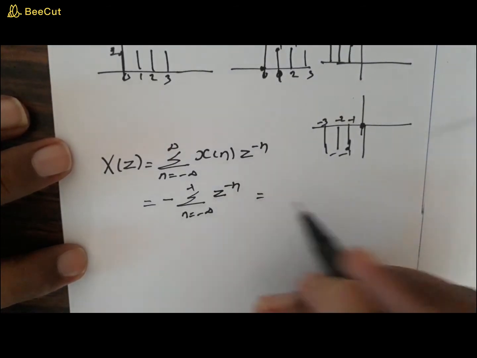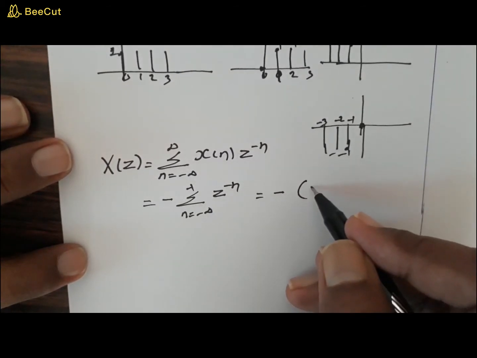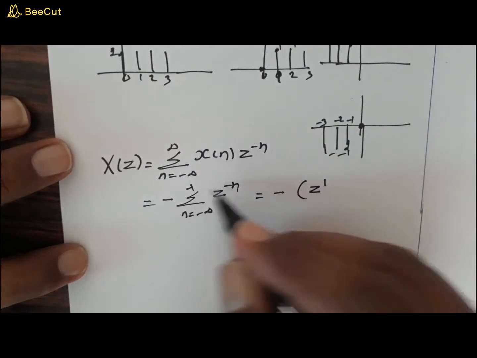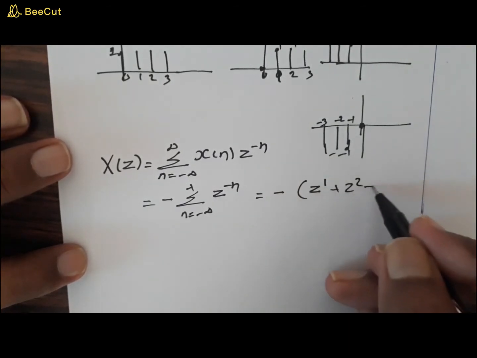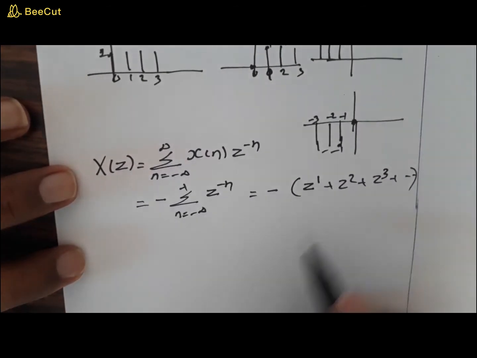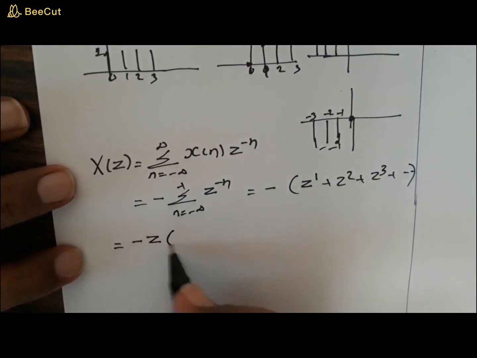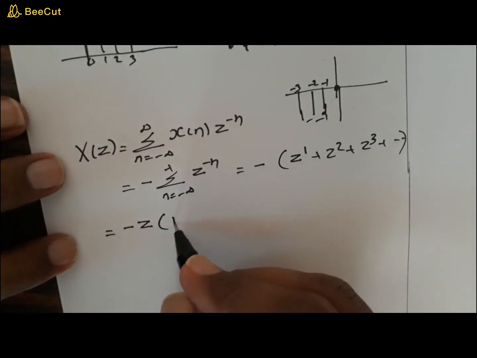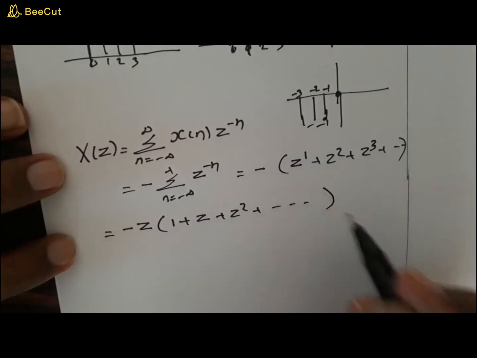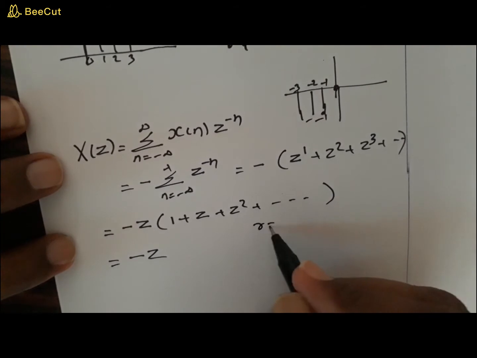So when you take the minus and expand this, you will get minus of z raised to 1 plus z square plus z cube plus etc. Now this is again an infinite series. What happens if I take z outside? Then you can see this will be 1 plus z plus z square plus etc. Now this is again a geometric series with a common ratio z.